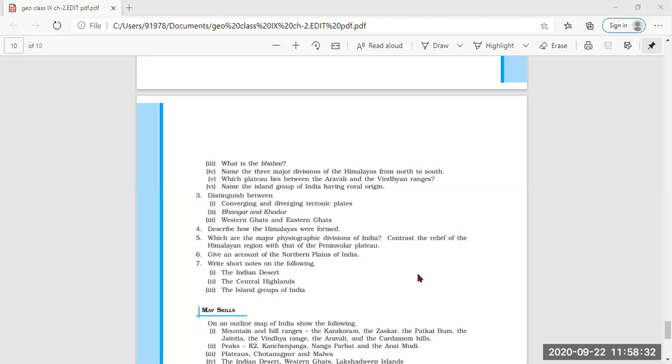Ma'am, the Central Highlands are the part of the Peninsular Plateau lying to the north of the Narmada River. It is the major area of the Malwa Plateau. The Vindhya Range is bounded by the Central Highlands on the south and the Aravalli Range on the northwest. The rivers draining this region, namely